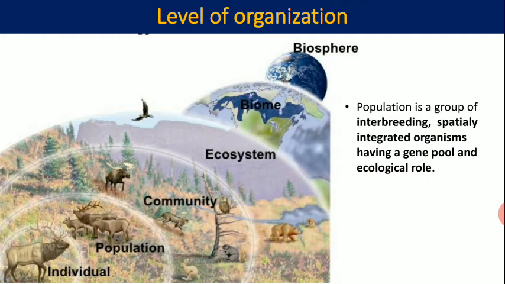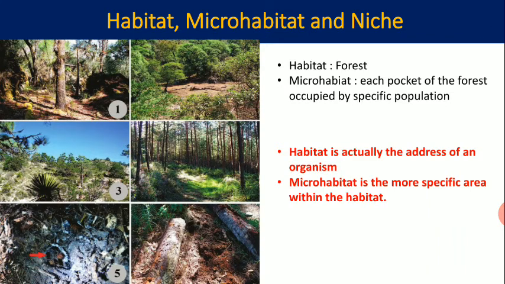Now the next concept is habitat, microhabitat and niche. Now see the terms habitat and microhabitat. Micro means small. That means there are some small spaces inside the habitat which are regarded as microhabitats. Let's take an example of a forest. Inside the forest there are several types of organisms, and these organisms occupy particular spaces to exhibit their biological activity. That means inside the forest there are some pockets in which different organisms are present.